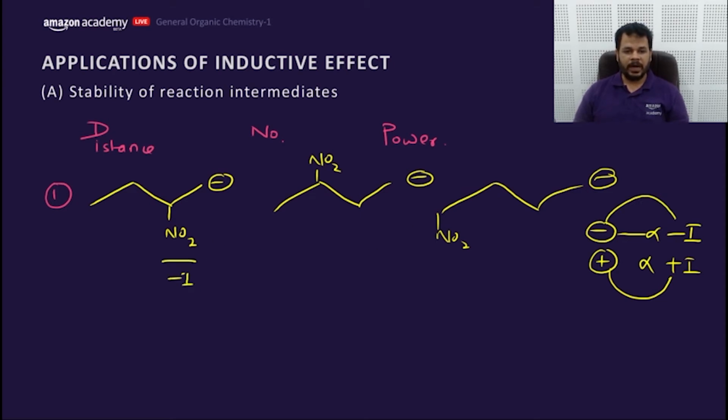Minus I effect. And as we know, inductive effect is distance dependent. That means it becomes negligible after 3 to 4 carbons. So we want this NO2 to be as close as possible to this negative charge so that it will snatch electrons from this negative charge and the charge decreases, and charge is inversely proportional to stability. That means stability will increase.